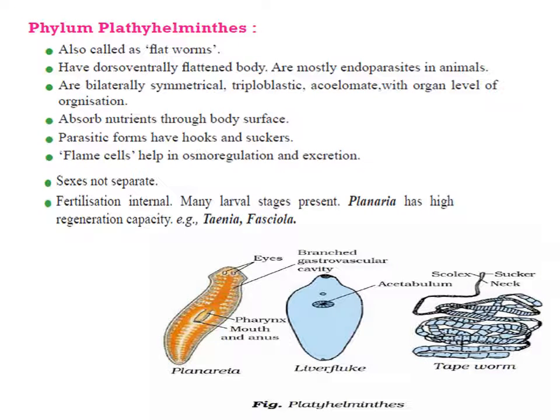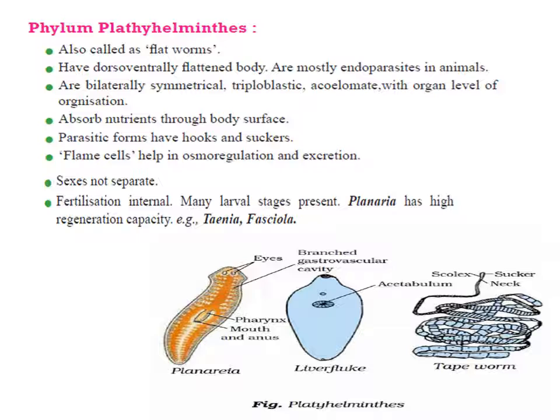The next phylum is called Platyhelminths. These animals are called flatworms because their body is dorso-ventrally flattened. Platy means flat, helminths means worm. These animals are mostly parasitic, endoparasitic. Even in human beings, some of the platyhelminths are endoparasites.